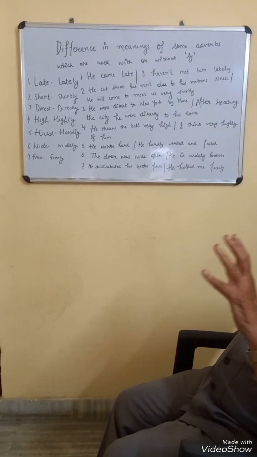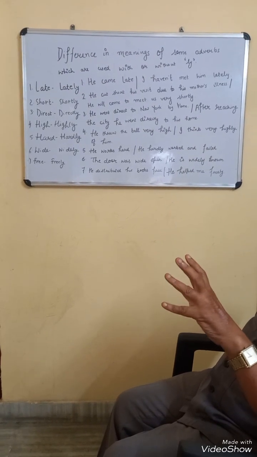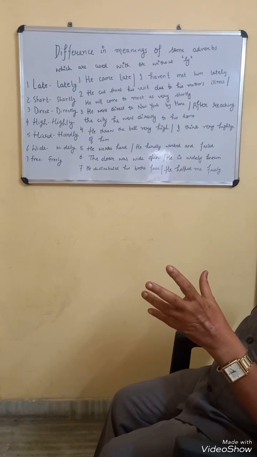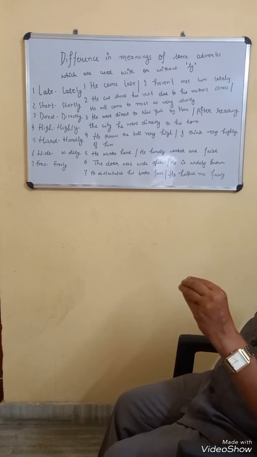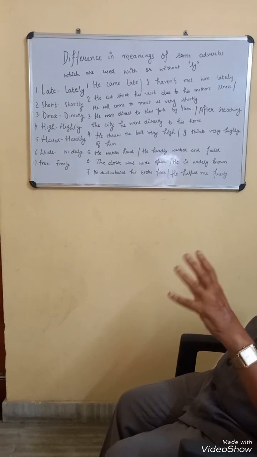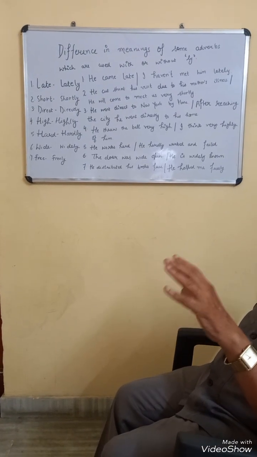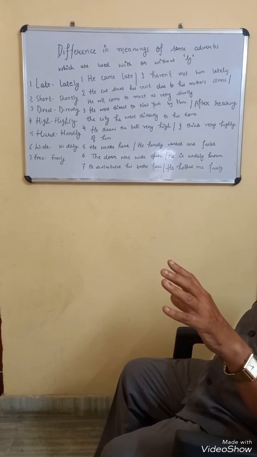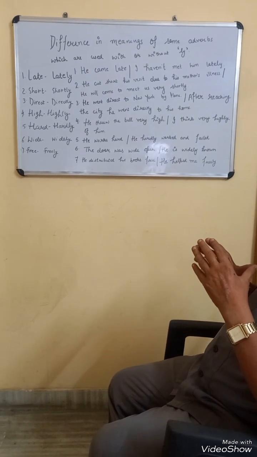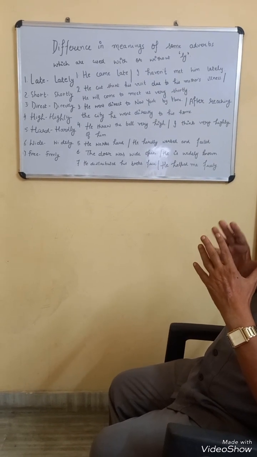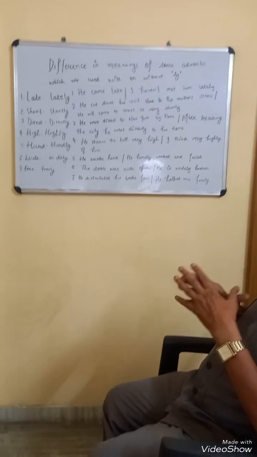There are some words which can be used as adverbs without ly and with ly. But when ly is used with these words, then the meaning changes. For instance, in the first sentence, he came late. Here, late means he didn't come on time. But lately means recently, in the recent past. So here, lately has a different meaning than late. There is a change in meaning when ly is used. Lately conveys the sense of recently, while late conveys the sense of not coming on time.